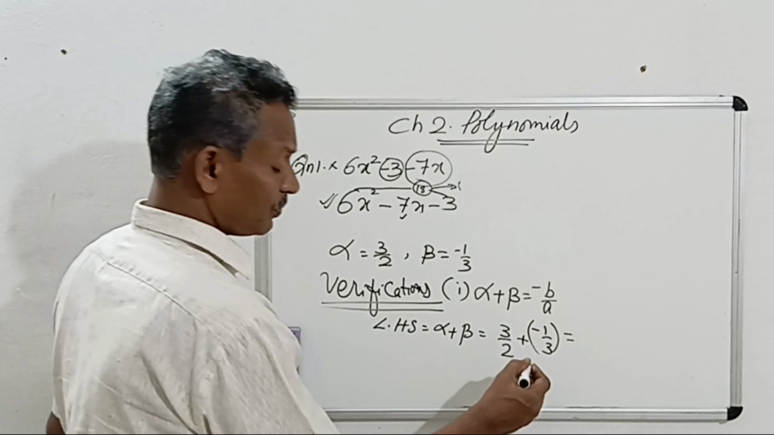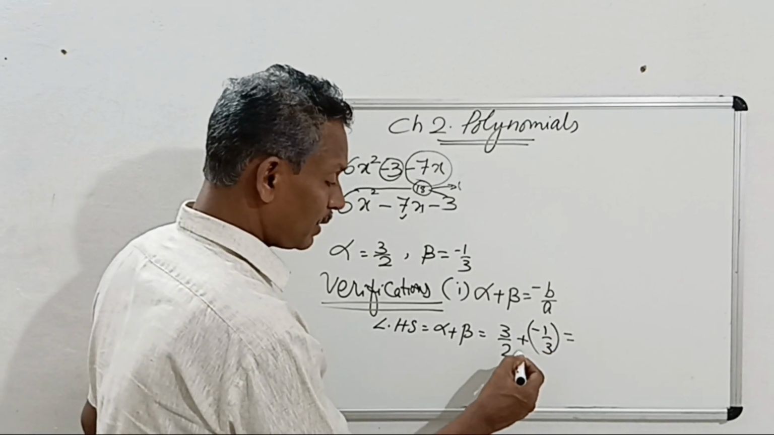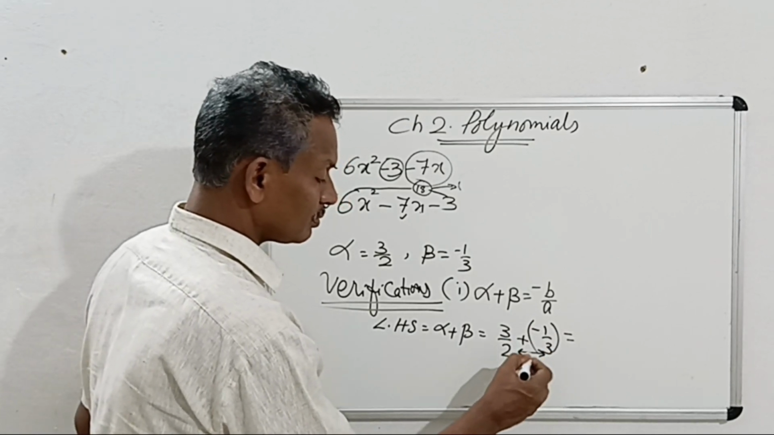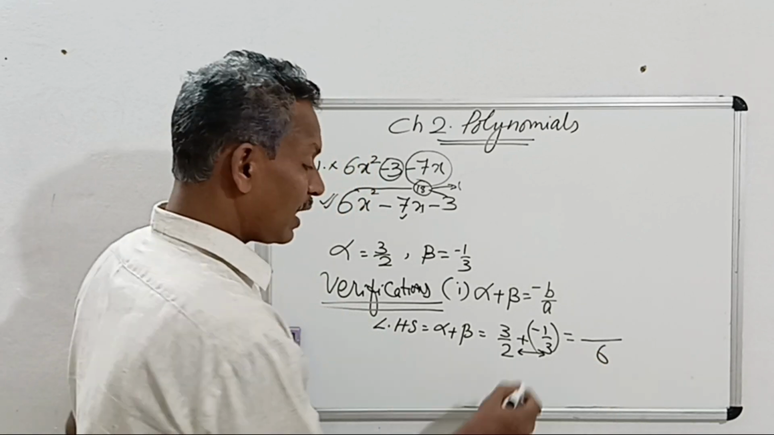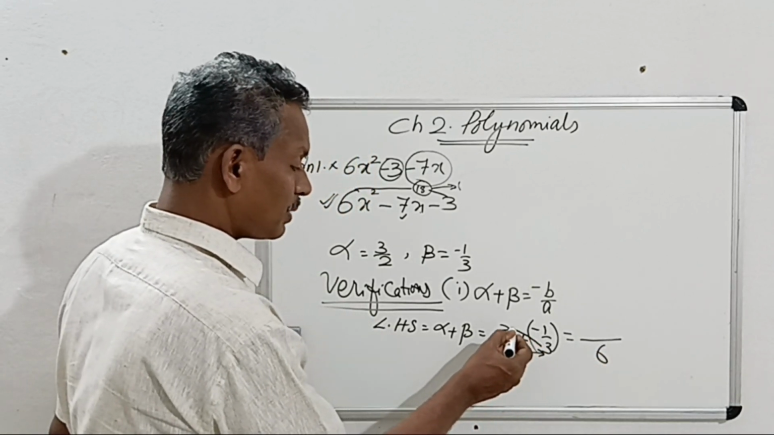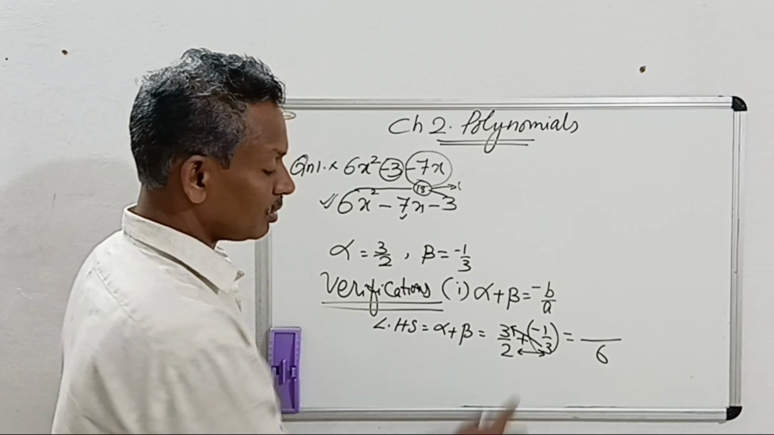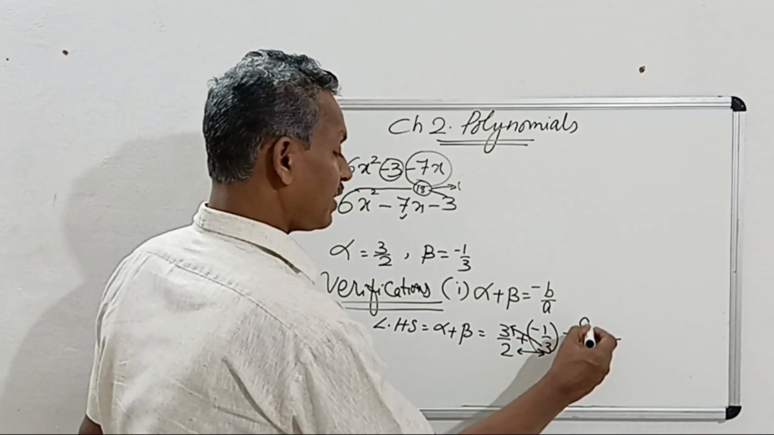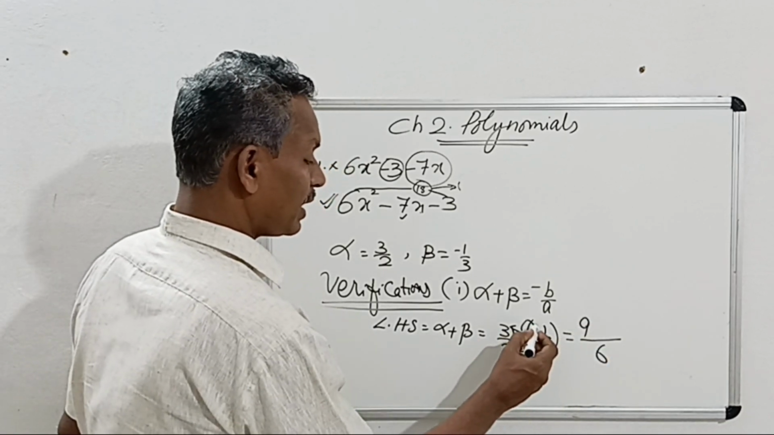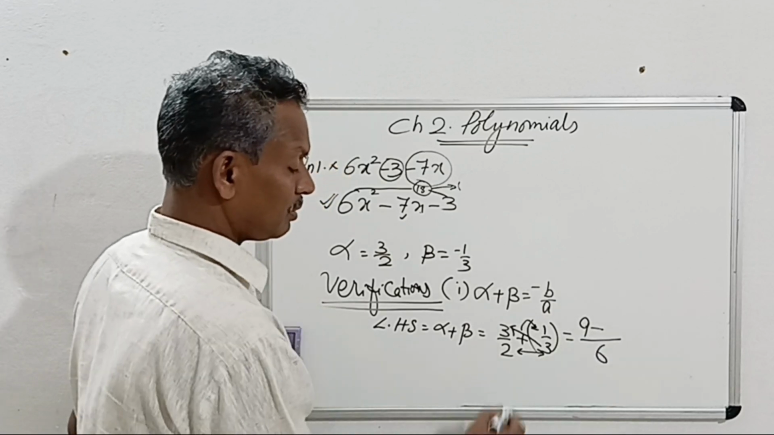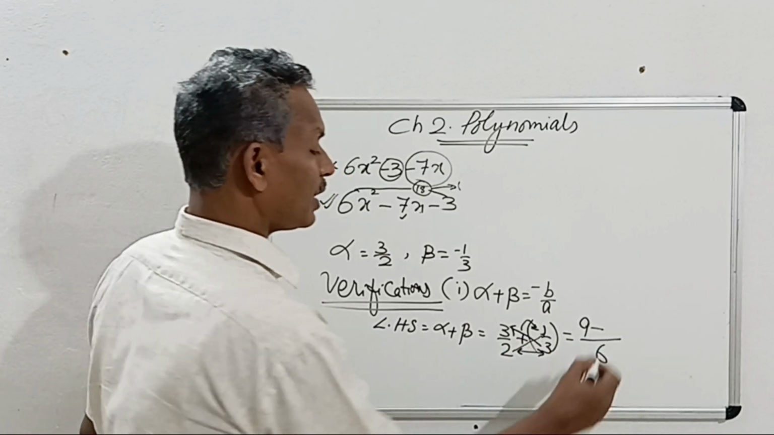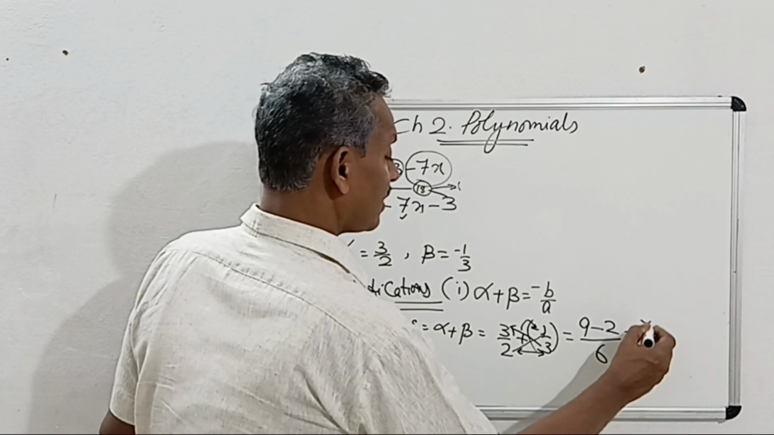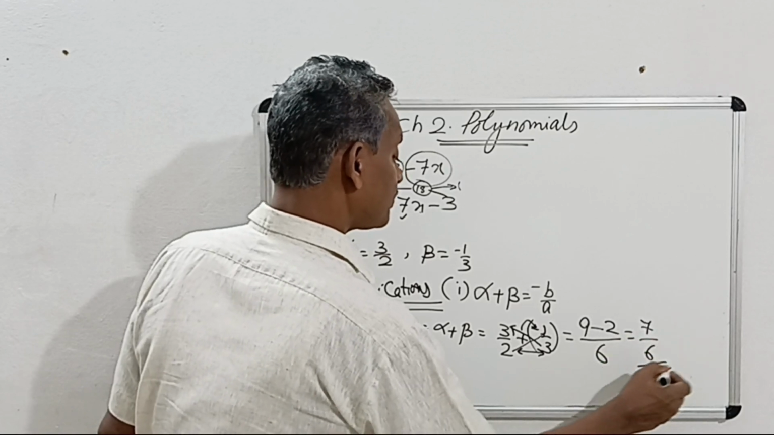To add these two fractions, the easy way is to multiply the denominators. 2 into 3, it is 6. And with this denominator, cross multiply the other numerator. 3 into 3, it is 9. Plus into minus, it becomes minus. 2 and 1 will be multiplied, you get 2. It is 7 by 6.